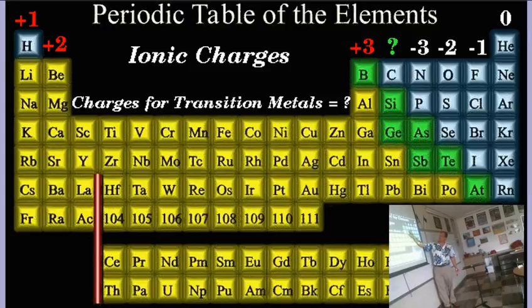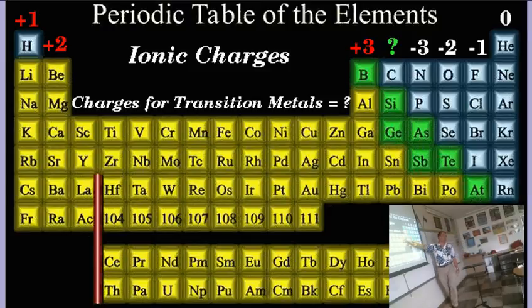So the ones in the middle are a little bit harder to work with. They're not quite as clear. But certainly the 2 columns all the way over here are always negative 1, always negative 2, almost always negative 3. These are positive 1, positive 2, almost always positive 3. The one in the middle, it can go either way, okay? And so the periodic table helps you predict ionic charges.